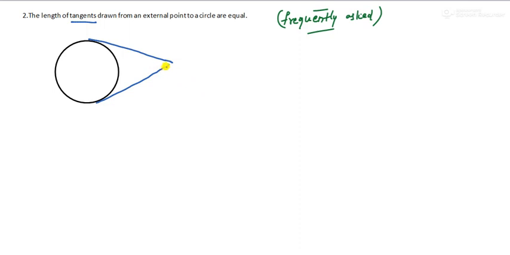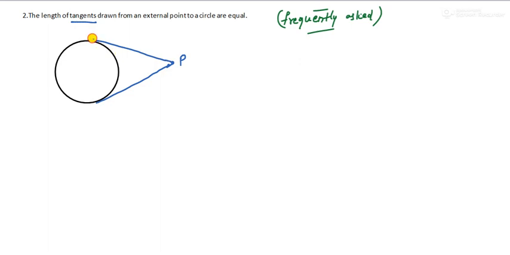This is the external point P. From a single external point only 2 tangents can be drawn, one this side, the other this side. No more than 2 tangents can be drawn from a single external point.